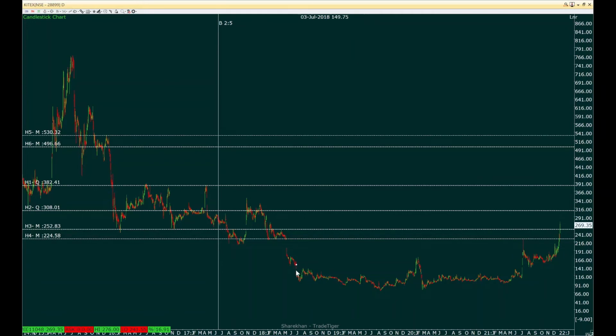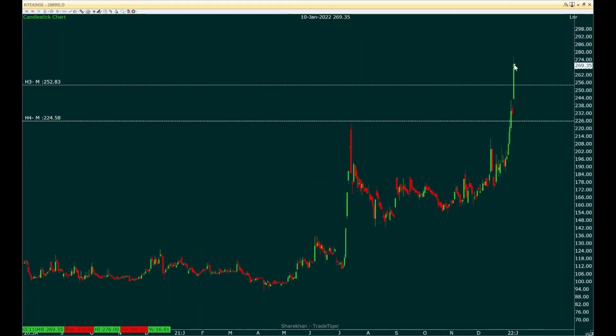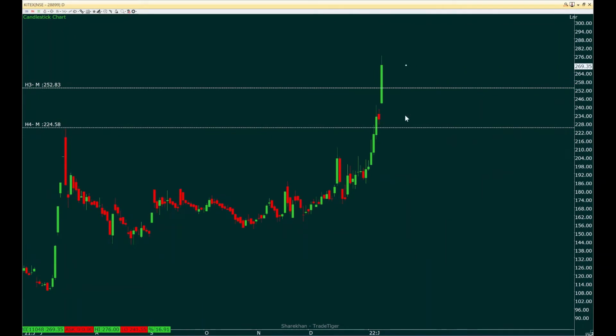Whenever we see a similar kind of consolidation, usually we'll see strong buying pressure to the upside and then price will start coming down. What we could also expect here is that after this formation, we could see another small green candle and then price gradually starting to come down, coming in an up and down structure and then creating a traditional flag kind of pattern.